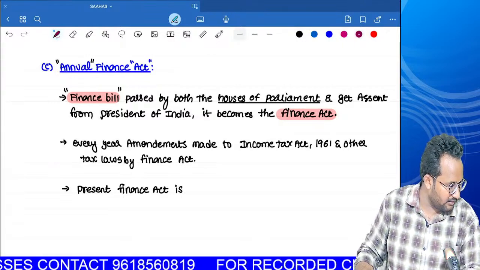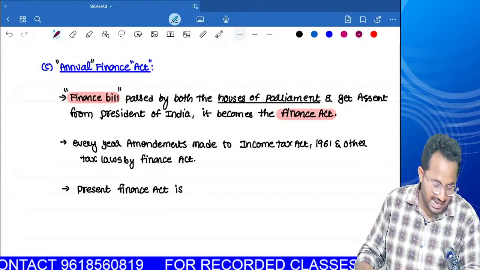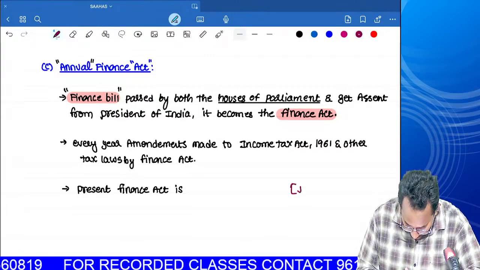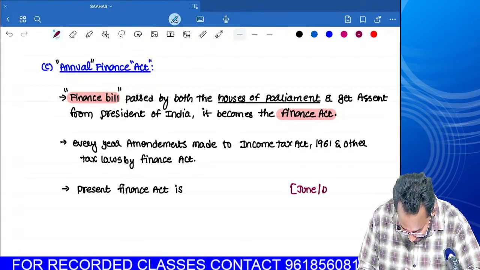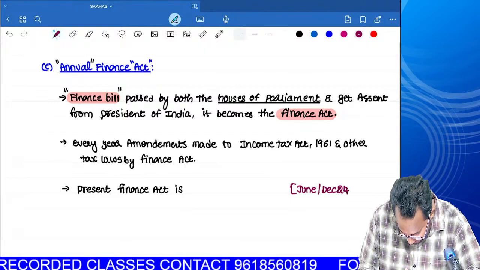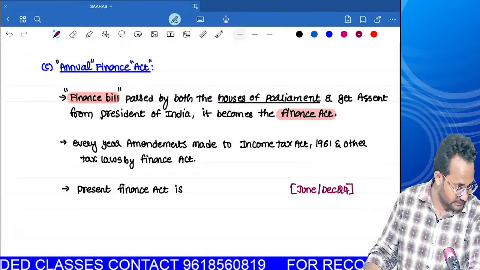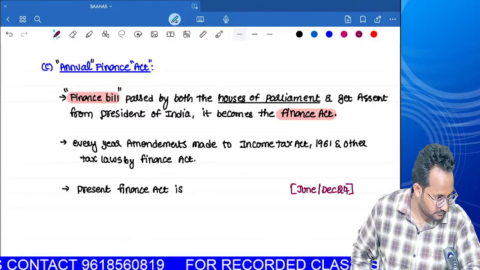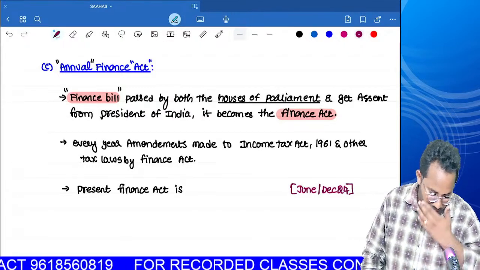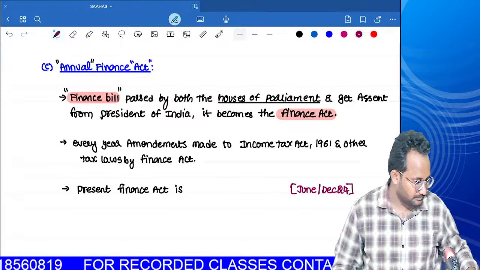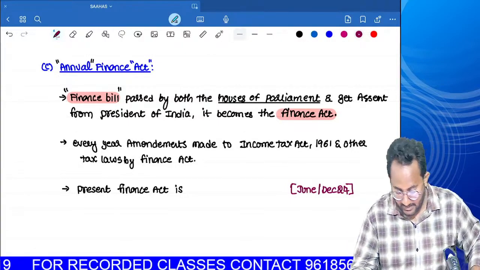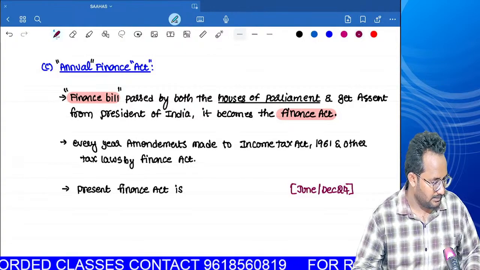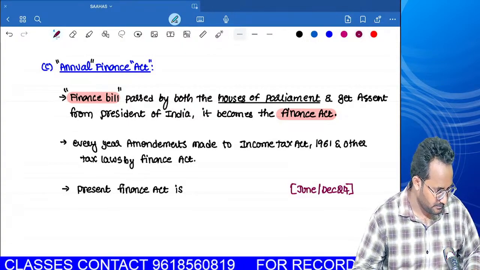From online, I want to know what the present Finance Act is that is applicable for our examination, for those who are going to write the June as well as December term. What is the present Finance Act we have to use? All of you, please give me a reply. You can say any number also, that's okay. I just want to get a reply from you.